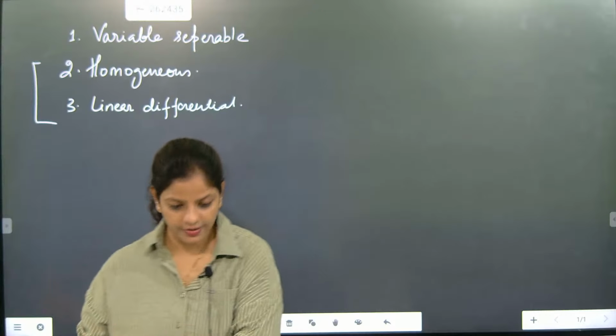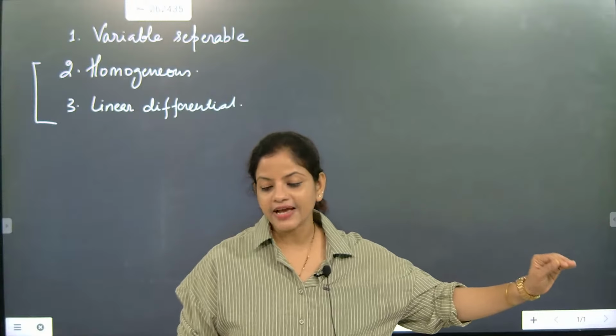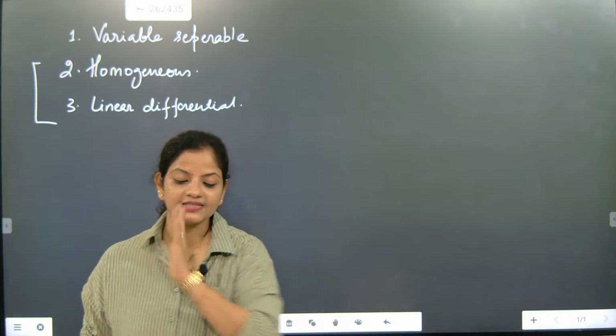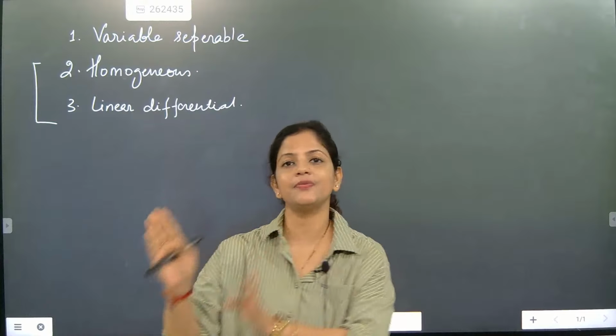What is the meaning of variable separable? Variable separable means that you have to take the x content one side, the y content one side, and then integrate. That's the only work in the variable separable method.